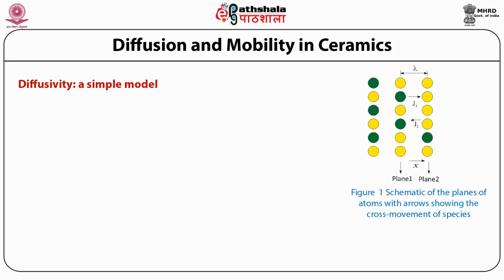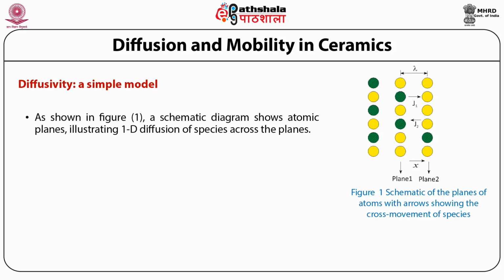So students, you can see on the left hand side of the slide the schematic of the planes of atoms with arrows showing the cross movement of species. You can see that the J is changing for each part. As shown in this figure, the schematic shows the atomic planes illustrating a one-dimensional diffusion of species across the plane.